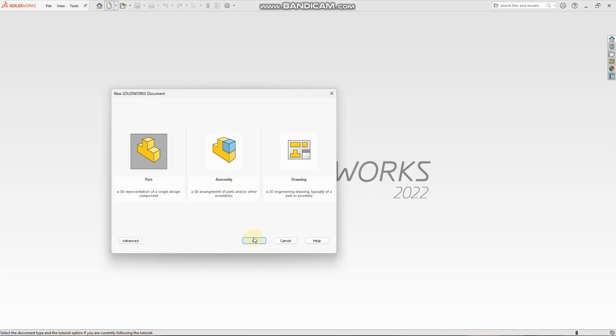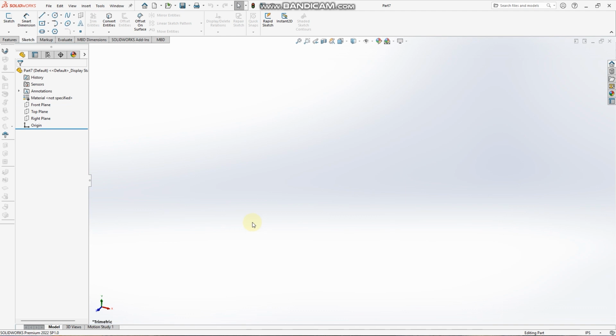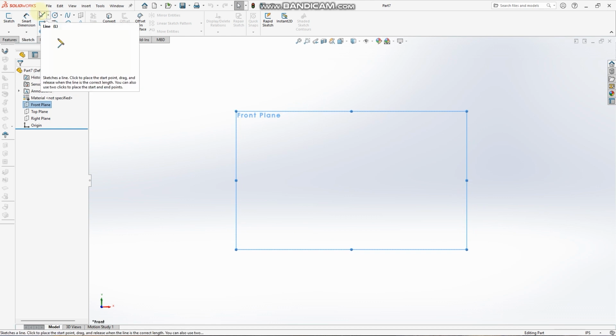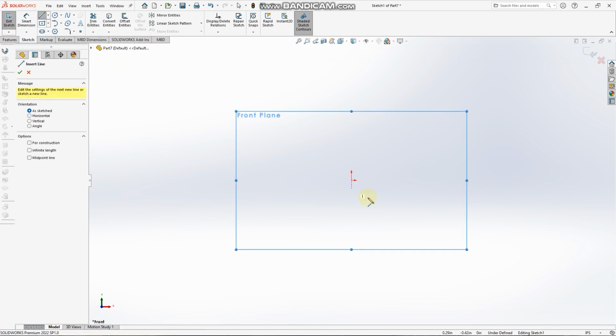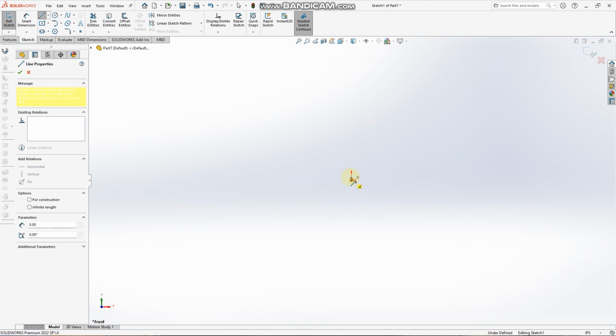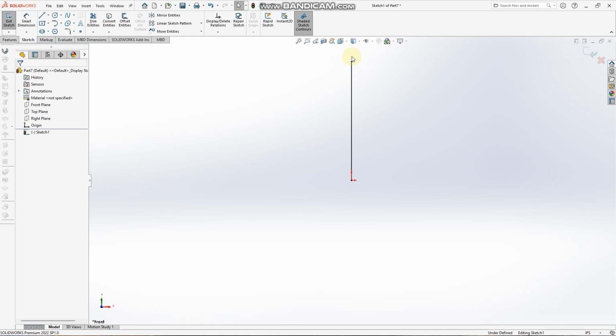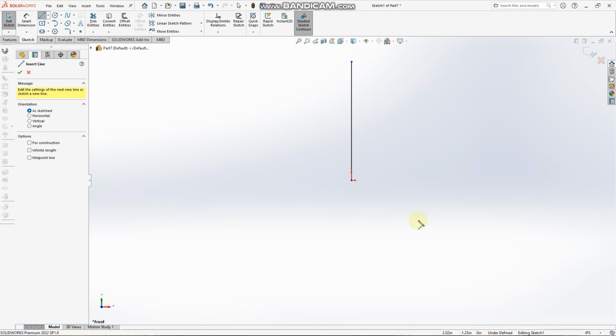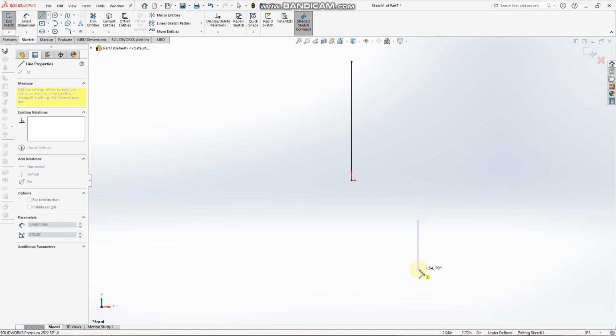We open our part. Select the front plane, normal to. Using the line tool, draw a vertical line from the origin upwards. Still using the line tool, then draw the shape.